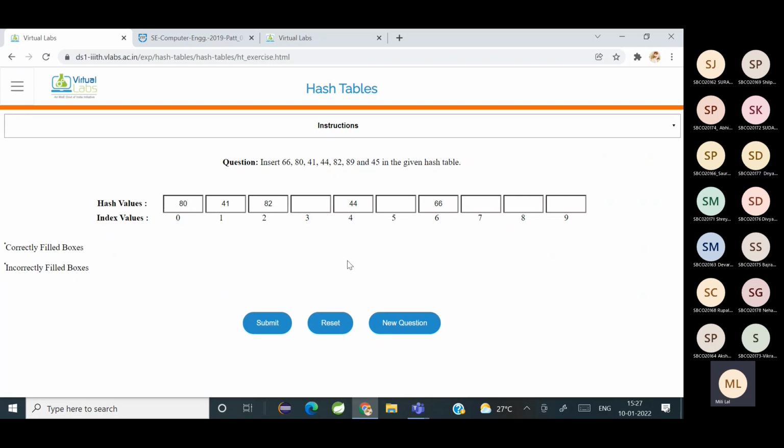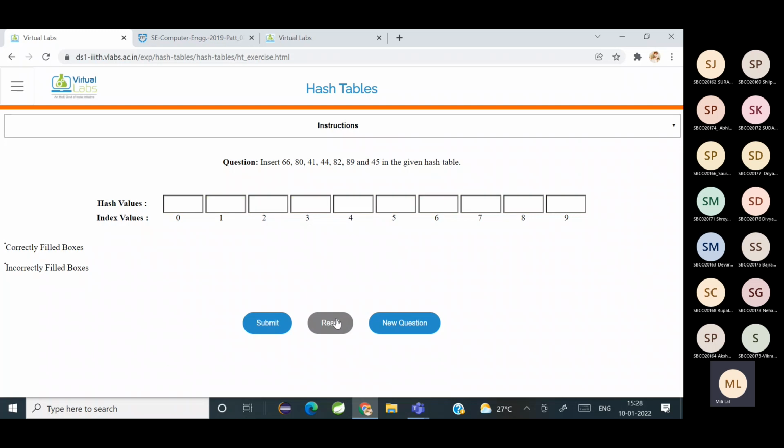Fine. 89. Then 45, fifth index. So you submit. Yes, good. So that is correct.